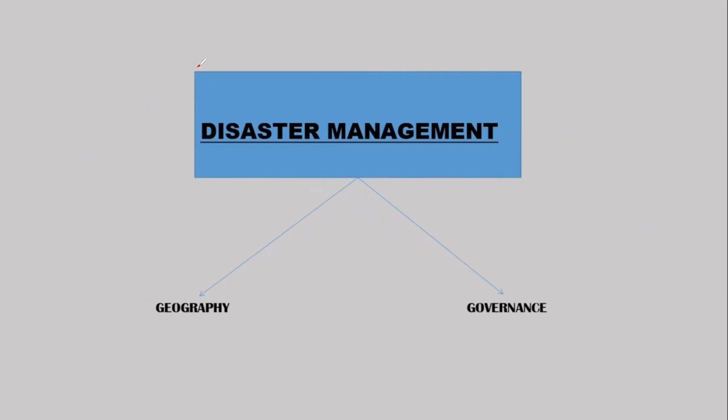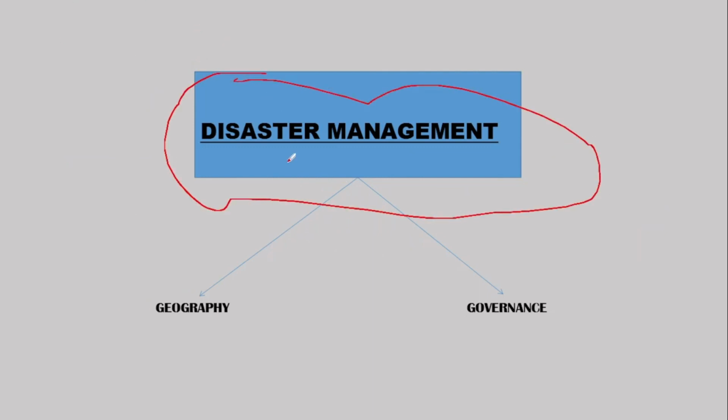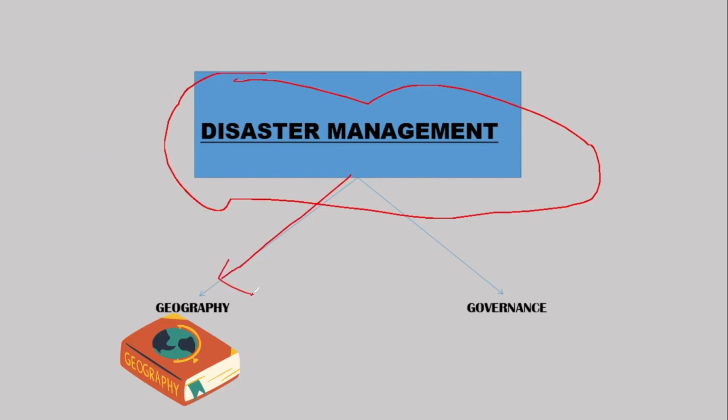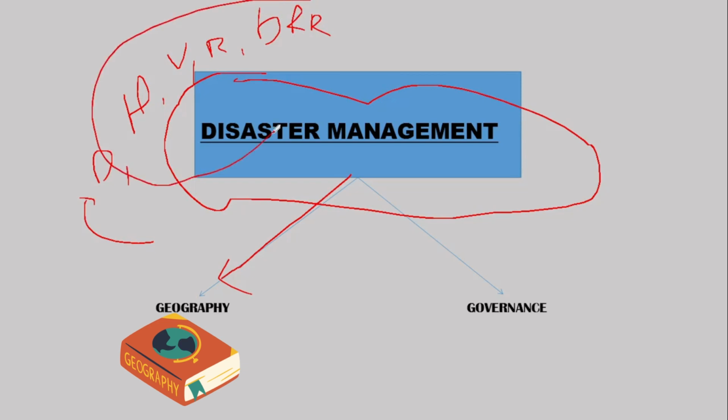Then, when you're studying disaster management, it is divided into two parts. Firstly, it is related to your geography. Here you have to read about the various types of disasters. Before that, you have to read about hazards, vulnerability, risk, and the new term, DRR, that is disaster risk reduction. These are all the things that you have to read under your geography.